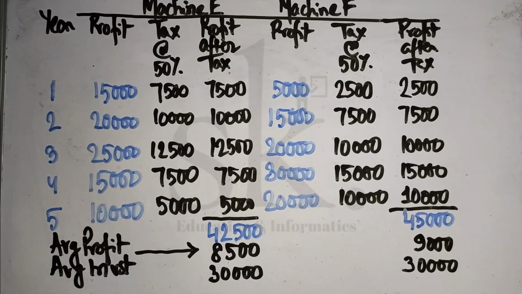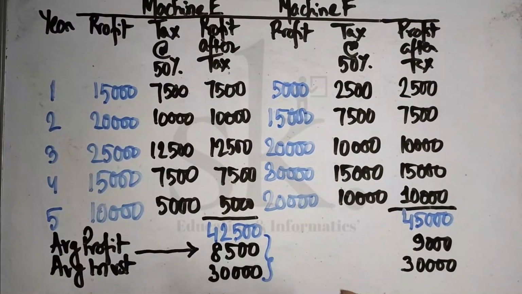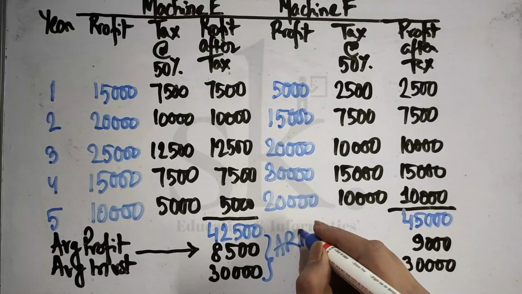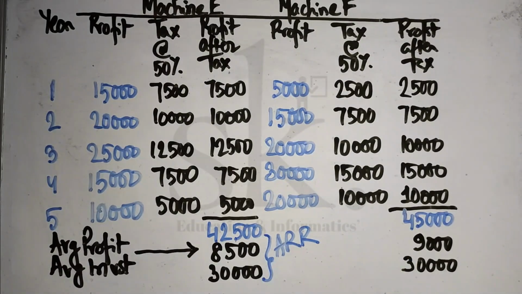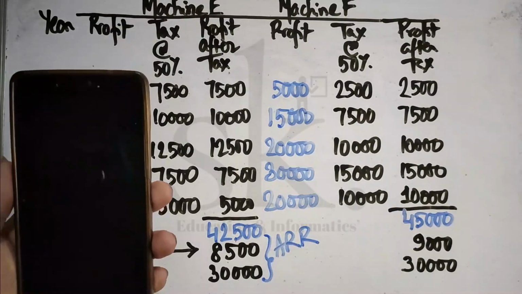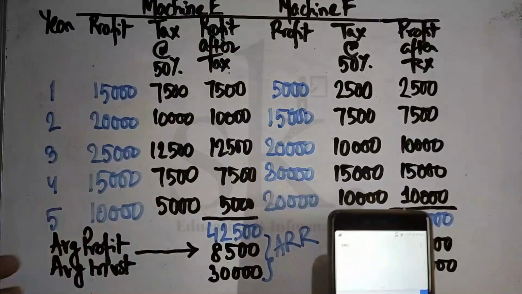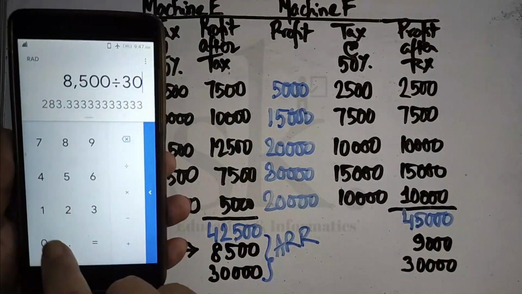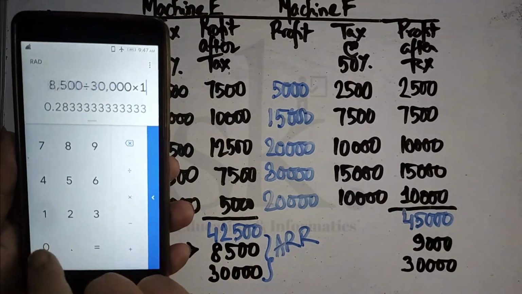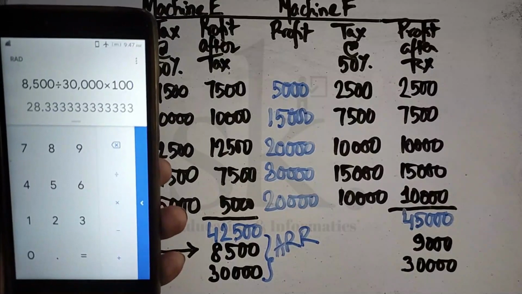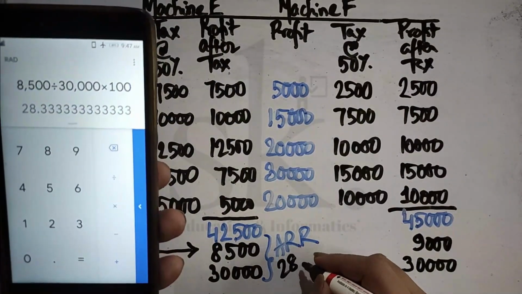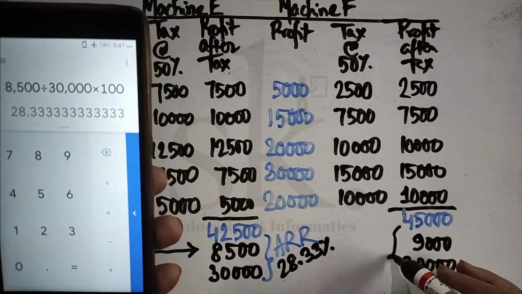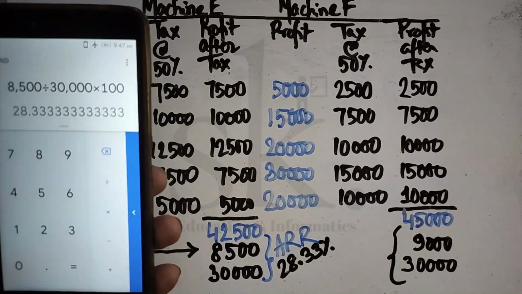So therefore, we try to calculate ARR for machine E. So what will be the calculation? Average profit by average investment into 100. So the average profit is 8,500 divided by 30,000 into 100 is 28.33%. So the ARR is coming 28.33%. Now let's talk about what is the ARR of machine F.